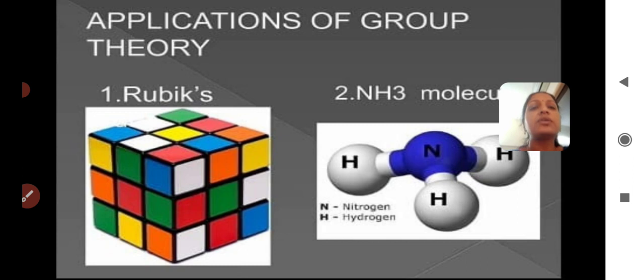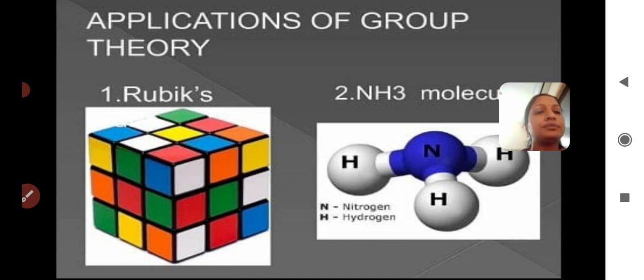While solving the Rubik's cube, we follow some formulas. In those formulas, we have some axioms: closure, associative, existence of identity and existence of inverse. How will we use those axioms in the Rubik's cube?